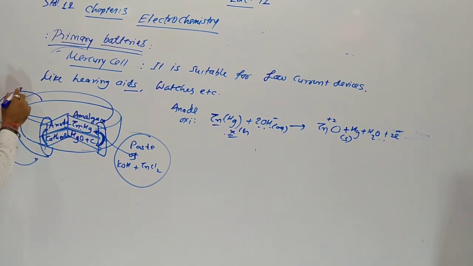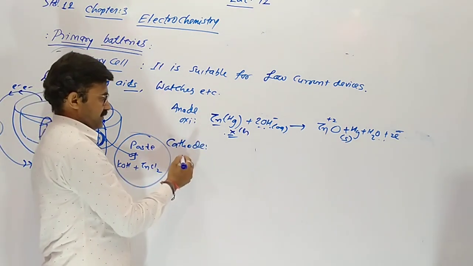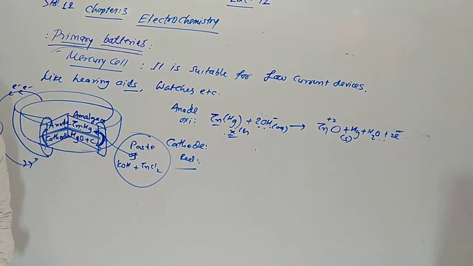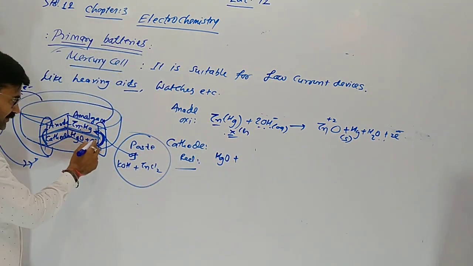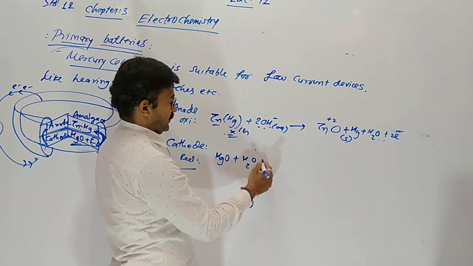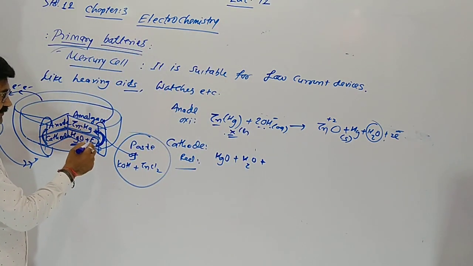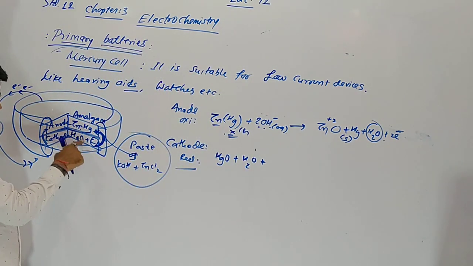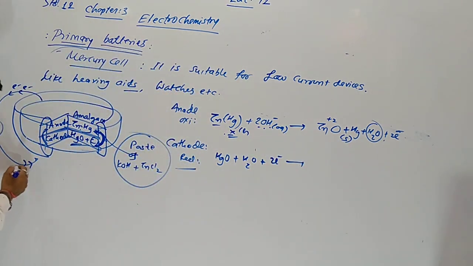Now electrons move from the anode to the cathode. At the cathode there is reduction. Mercury oxide, carbon is non-reactive. Here mercury oxide plus water, which comes from the anode through the gasket toward the cathode, and 2 electrons from the outer circuit are used.